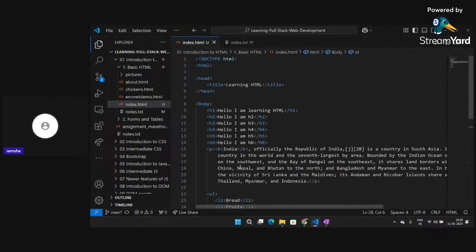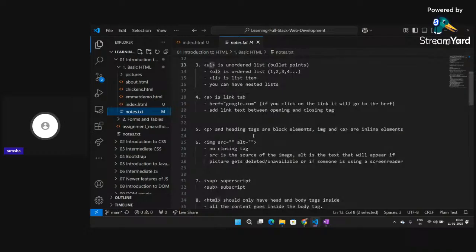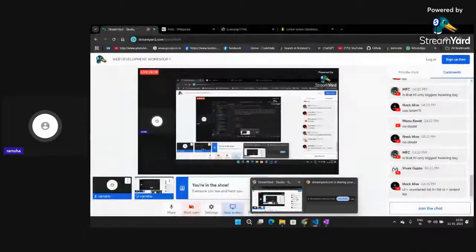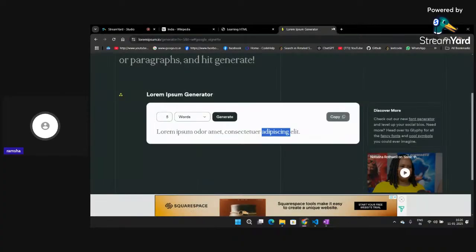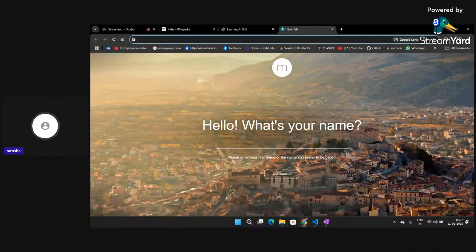You can look at the code once, and if you have any doubt, you can ask. Then we'll continue further and study more tags that are present in HTML. I don't think, due to time constraints, we'll be able to complete all the tags, because there are a lot of tags in HTML, and it's not practically possible to remember all of them. But you can simply search on Google.